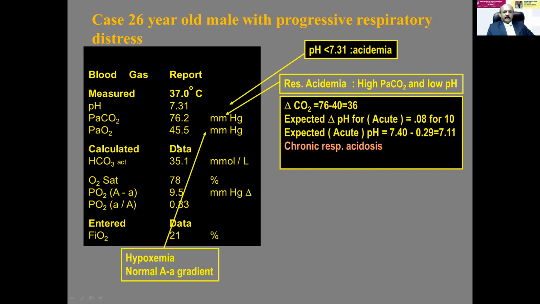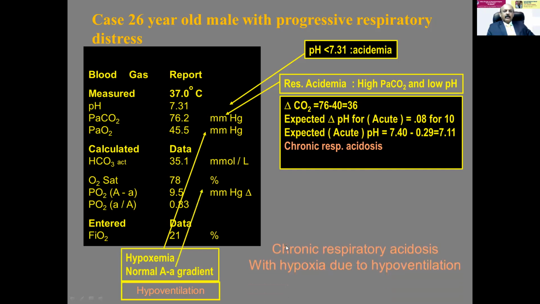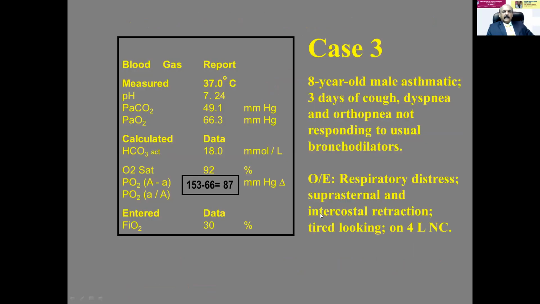Now there is hypoxemia, 45.5. But the AA gradient is given. The AA gradient is 9.5. Up to 10 is normal. So the AA gradient is normal. So what is the problem? Hypoventilation. If the AA difference is more, it is an oxygenation deficit. Now it is a chronic respiratory acidosis. There is hypoxia and it is due to hypoventilation. This hypoxia and hypercarbia are due to hypoventilation. That is the reason the patient is going for progressive respiratory distress, probably some neurological illness.